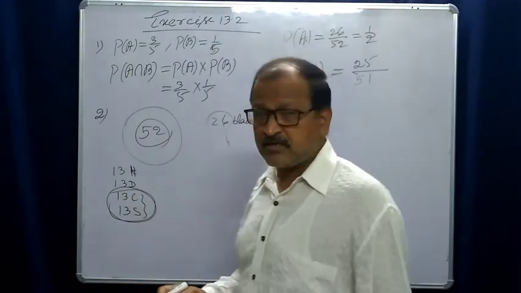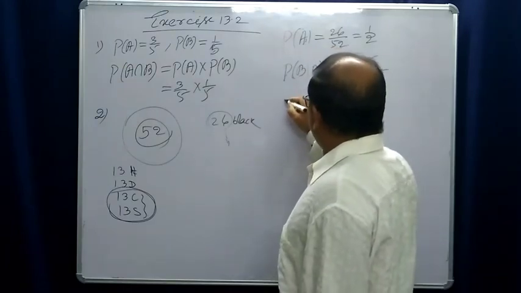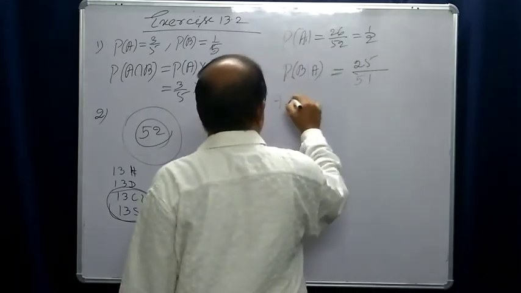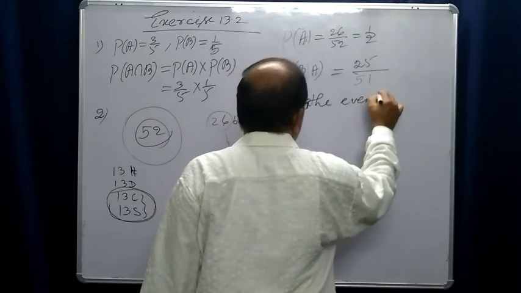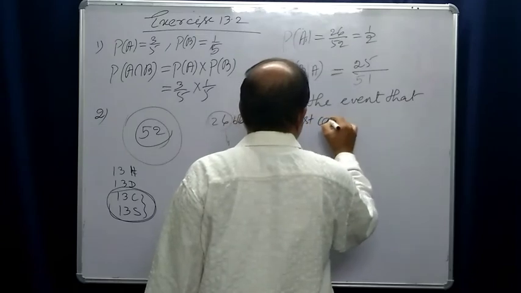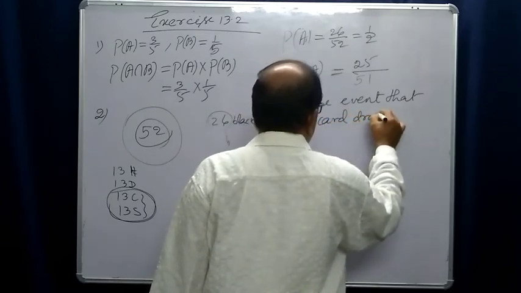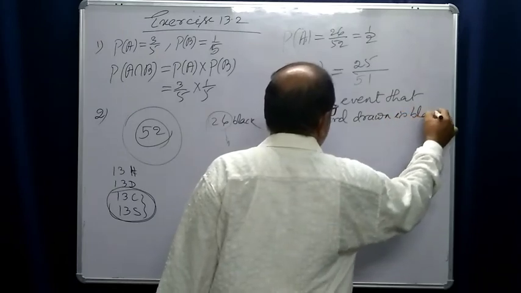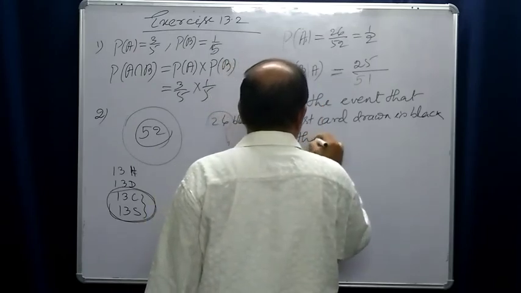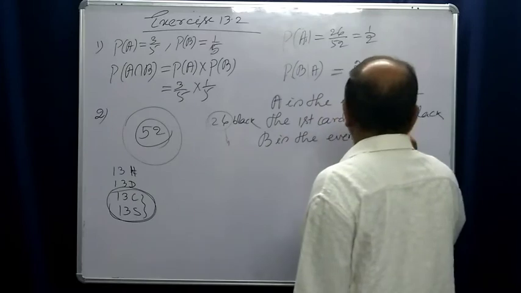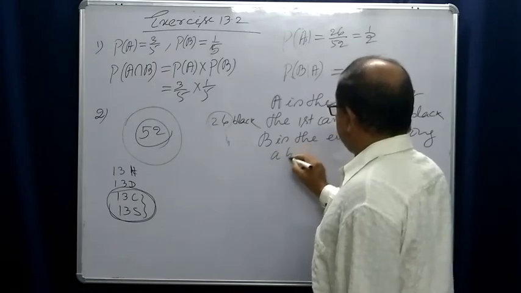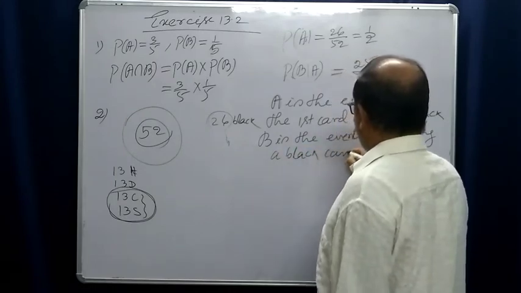That means it is A intersection B. A is the event that the first card drawn is black, and B is the event of getting a black card in the second draw.